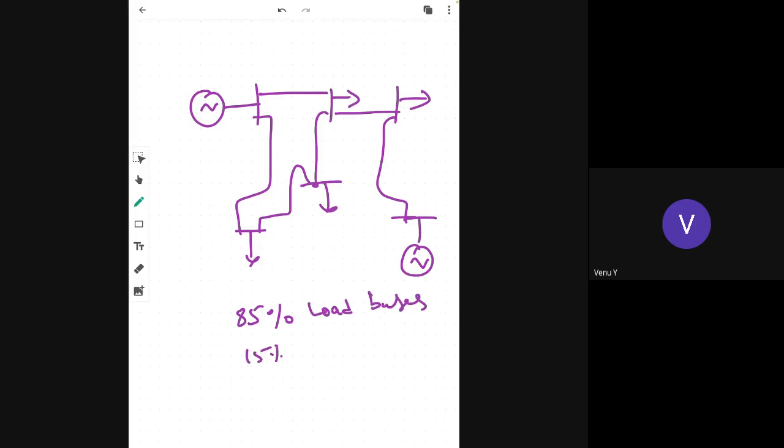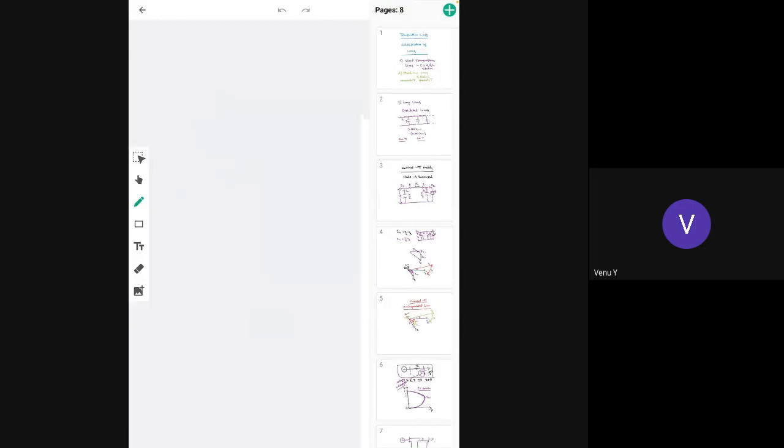Only 15% are generator buses. So at load buses, in general, the voltage control is most important, which is not possible